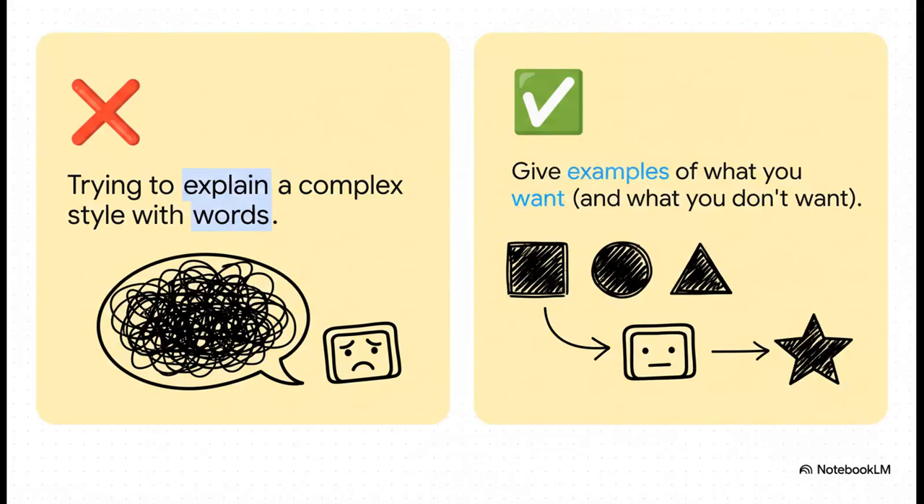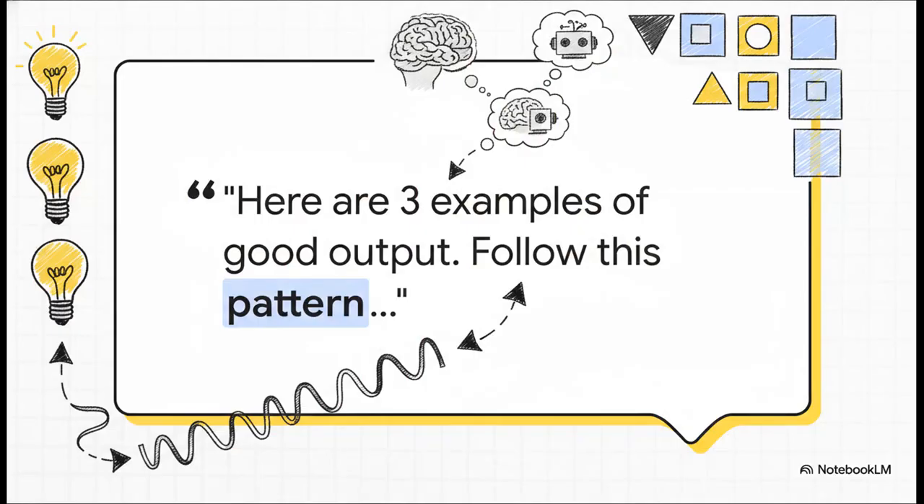You know when you want a really specific style, but it's hard to describe? Like, make it sound smart, but also funny. Trying to explain that with just words is a trap. The fix? Just show it. It's a technique called few-shot prompting, and it works so well. With a command like this, you stop telling and you start showing. You give it a few perfect examples, and it learns the pattern instantly. It's way more effective than trying to describe it.